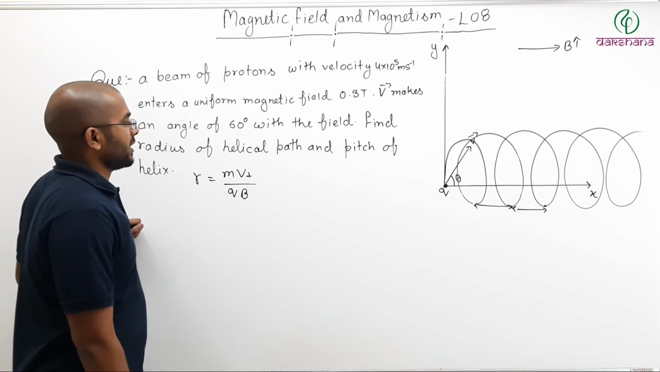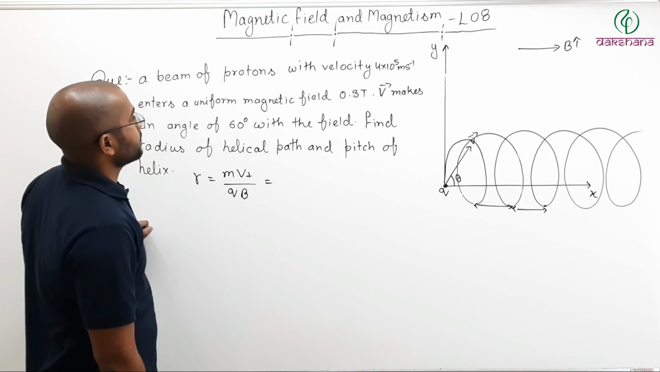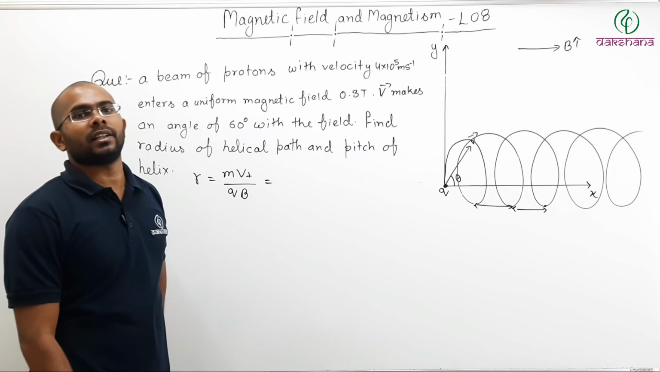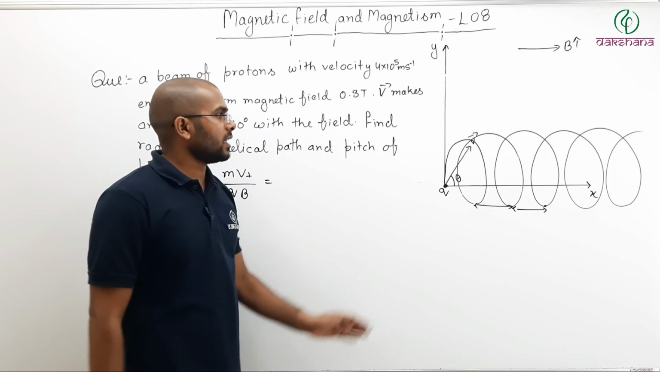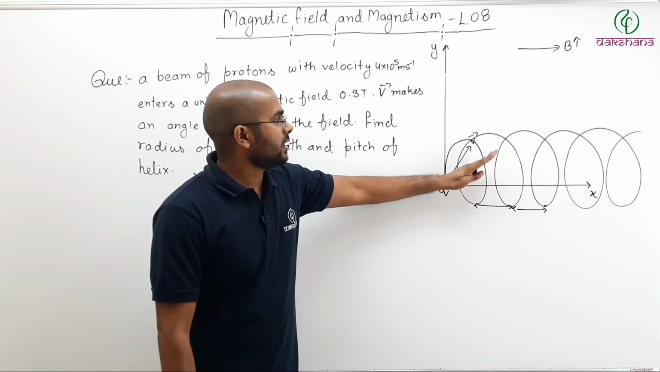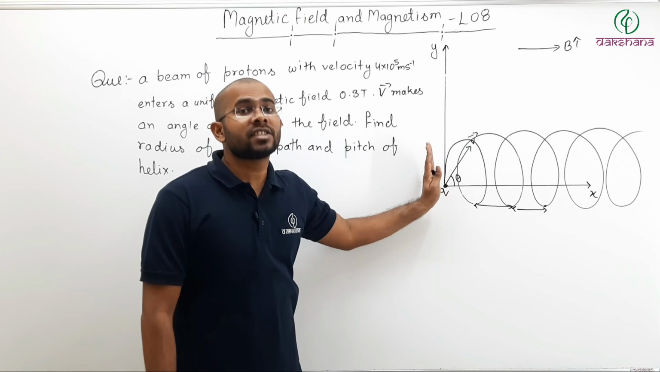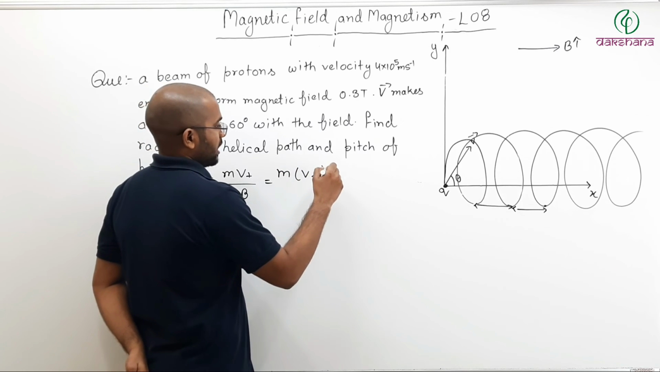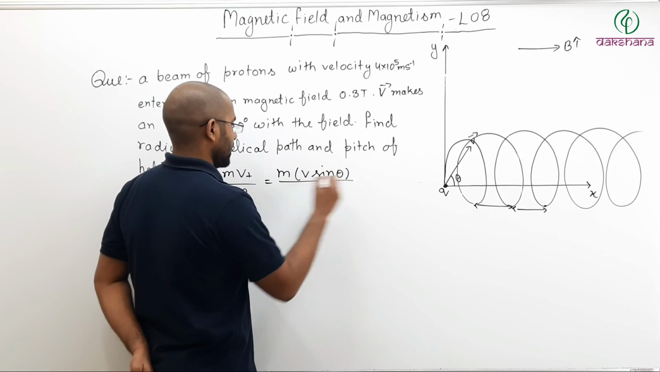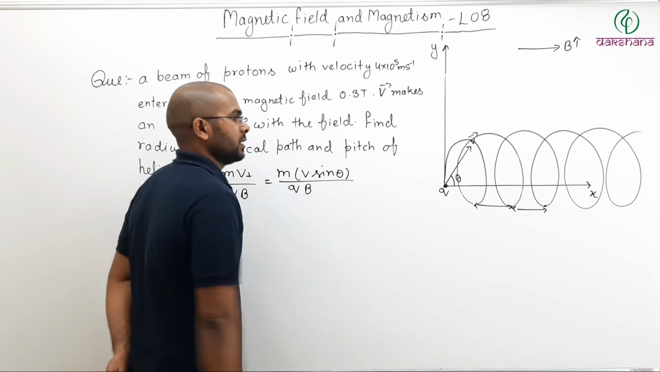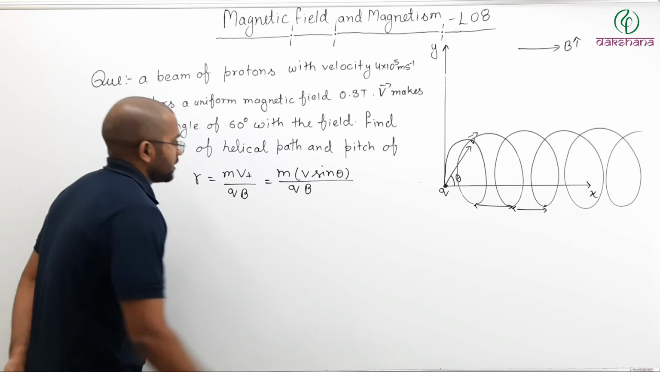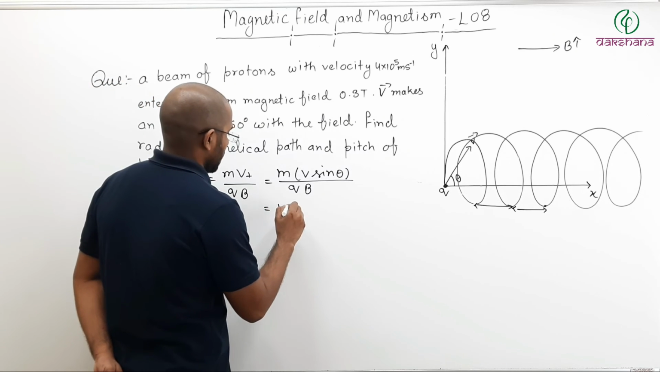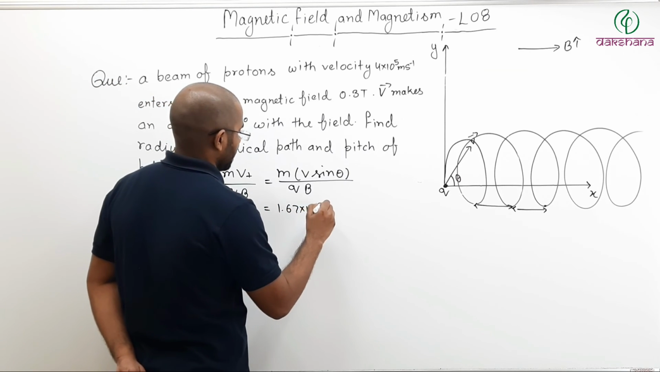Now what would be v perpendicular? Here v makes an angle of 60 degrees with the field. So if the velocity makes an angle of 60 degrees with the field, then the perpendicular component will be v sin 60. So mass times v times sin theta divided by q times B, like this. So let us write the mass of a proton. Mass of a proton is around 1.67 into 10 to the power minus 27 kg.